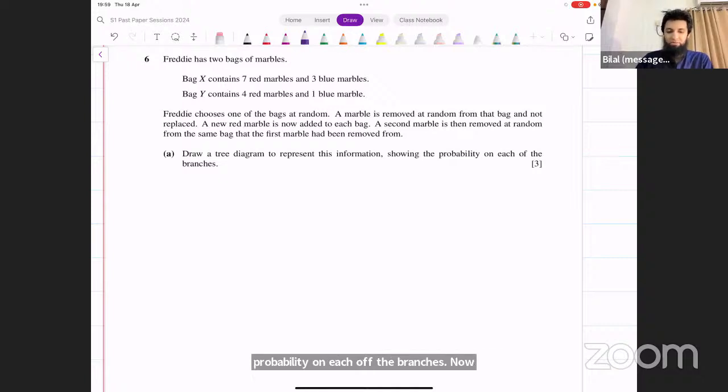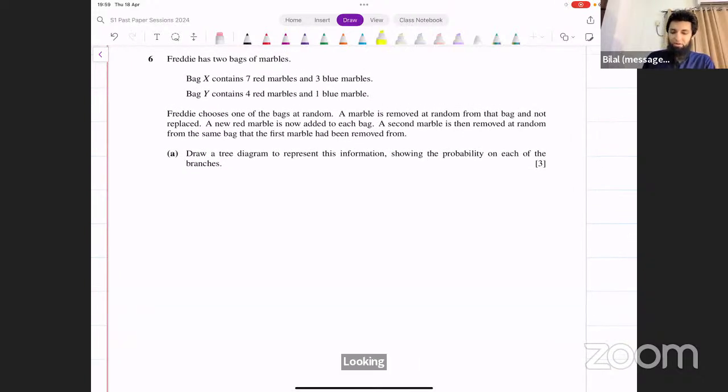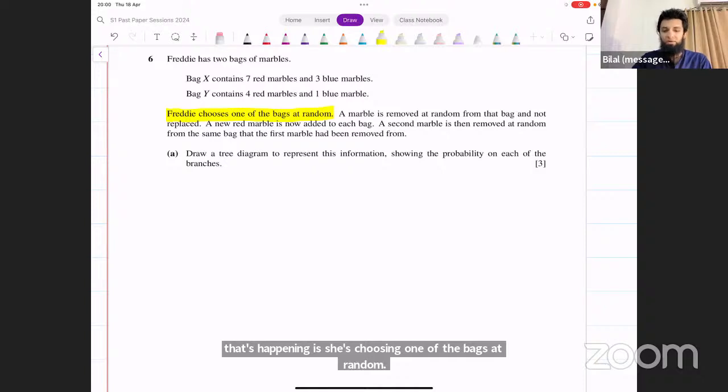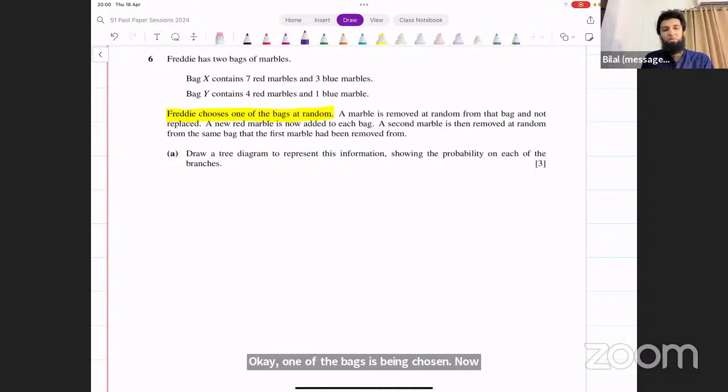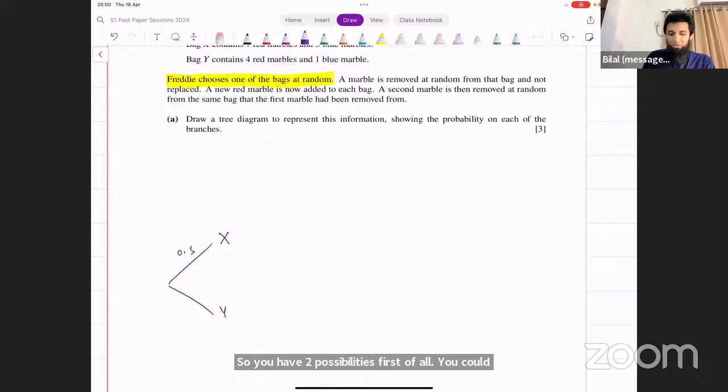Now, that's a fairly complicated looking scenario, so let's break it down. Go in sequence. When you're drawing a tree diagram, do things sequentially, step by step. What's the first thing that's happening? She's choosing one of the bags at random. If it's being chosen at random, the probability of choosing X or Y is equal. So you have two possibilities: you could either choose X or Y. They have equal probabilities, so this is 0.5 and this is 0.5, because they're choosing randomly.